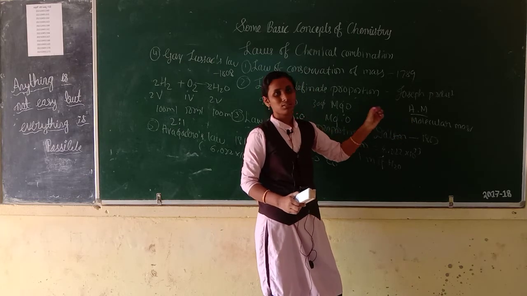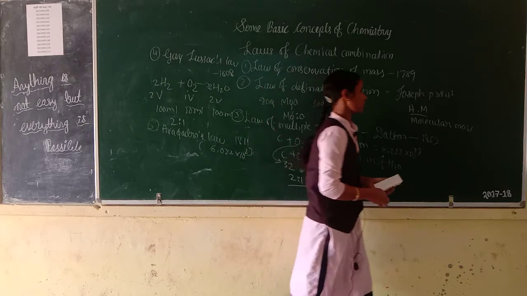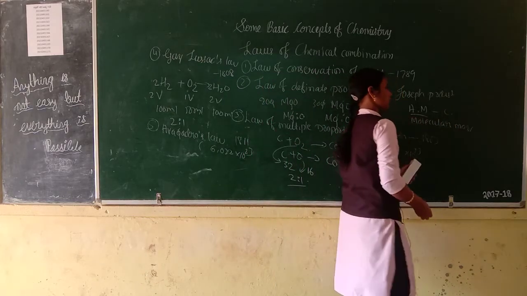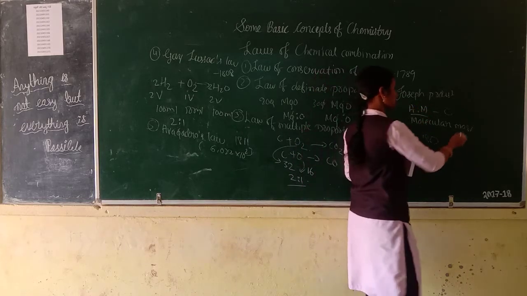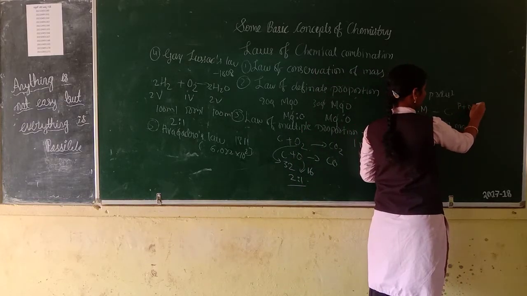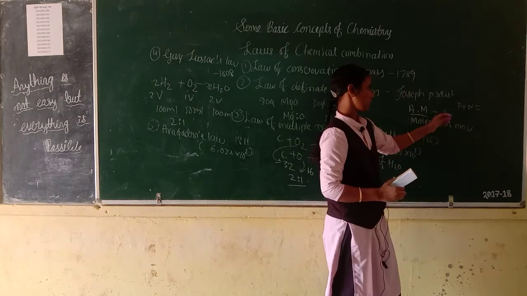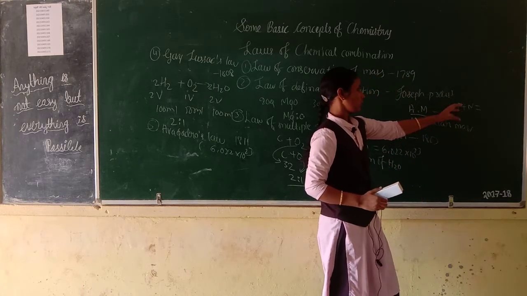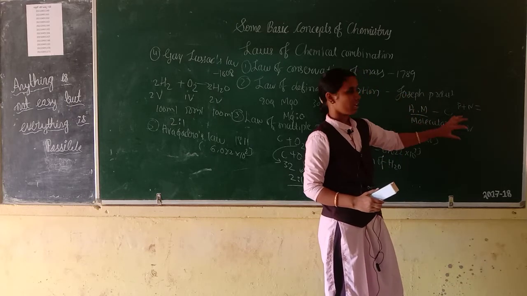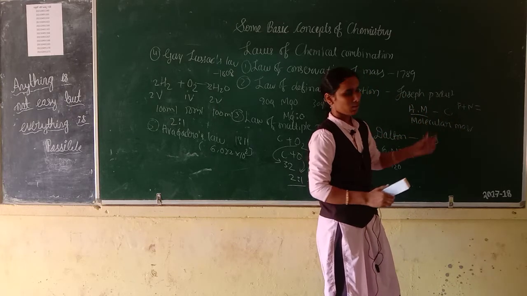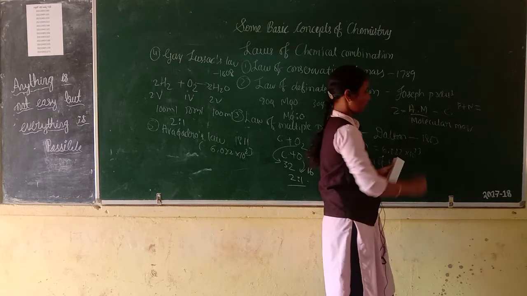The atomic mass of carbon is 12. It means protons plus neutrons is equal to atomic mass. That symbol is capital Z.